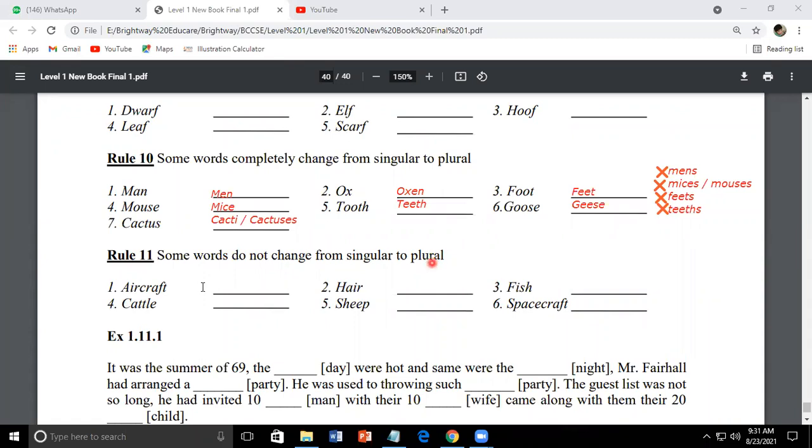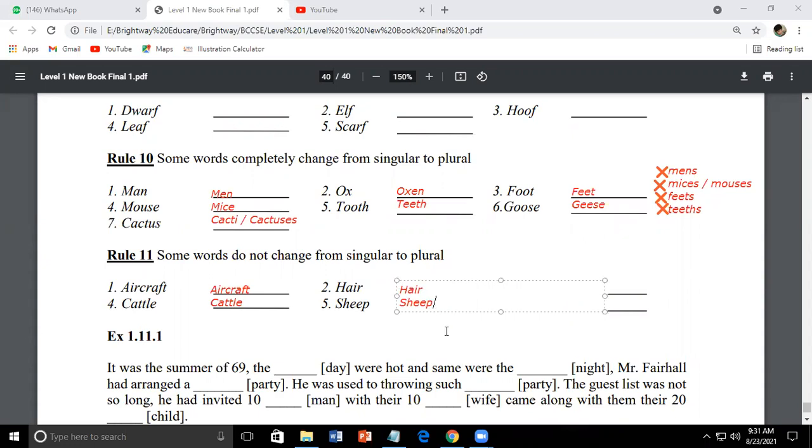So let us see: aircraft, aircraft, cattle, cattle. Okay. Then after that, we have hair. Many people make an error by saying hairs. So we don't say hairs, we just say hair. And sheep remains sheep.